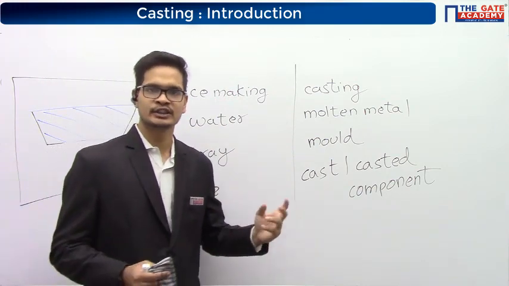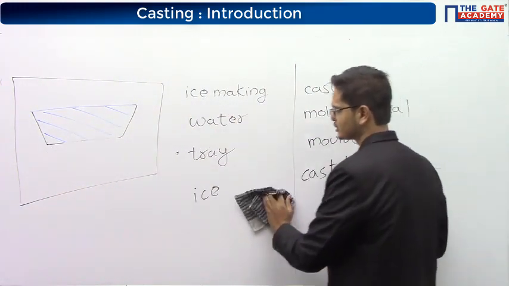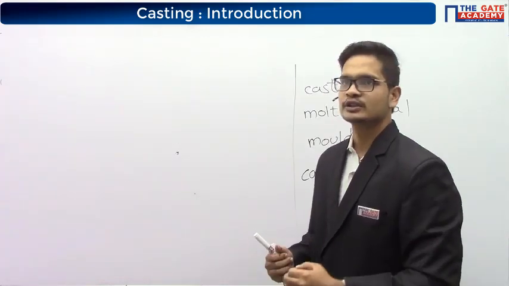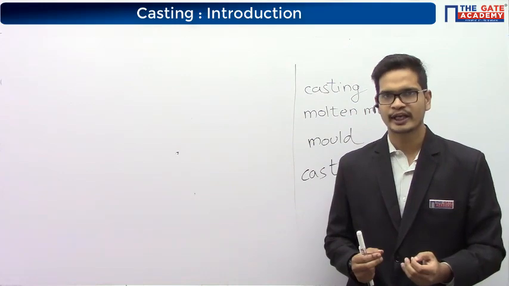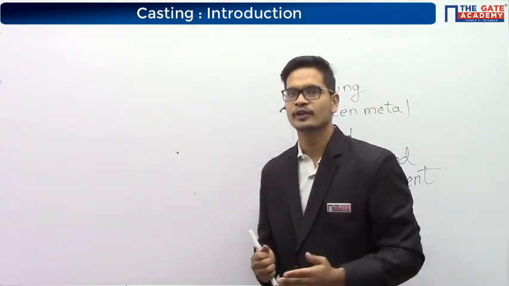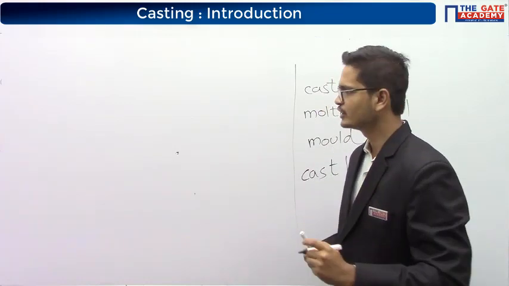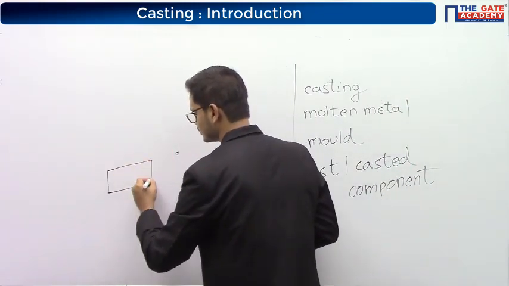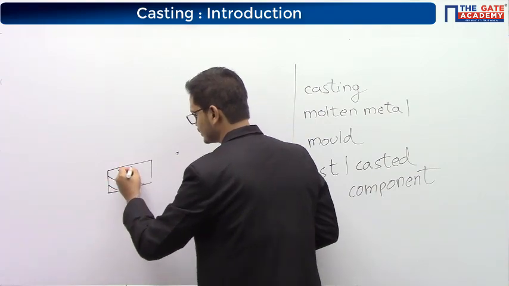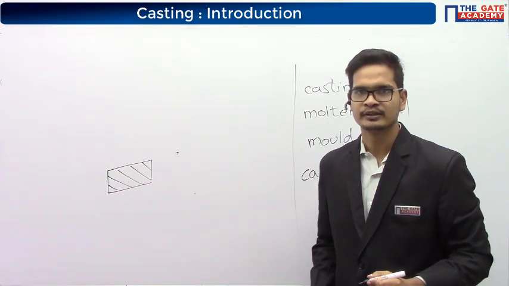Okay. So let's directly look into casting. Few of you might have a doubt, sir, what is a mold, right? There is no problem if you have a doubt like that. I'll explain everything. Okay. Let us say you want to make a casted product of this shape. This is the shape of the casted product that you want to make.